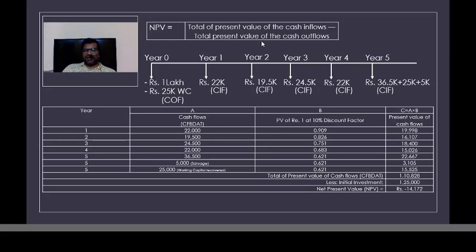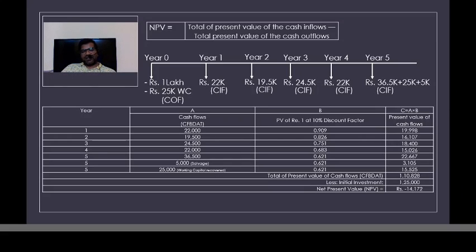So this is an individual proposal. Here we are not comparing two proposals. This is only one proposal, so either we accept it or reject it. But in case of two investment proposals, we have to compare and see which investment proposal has a higher NPV. If proposal A has a higher NPV than proposal B, then we select proposal A. If both are negative, then we reject both.